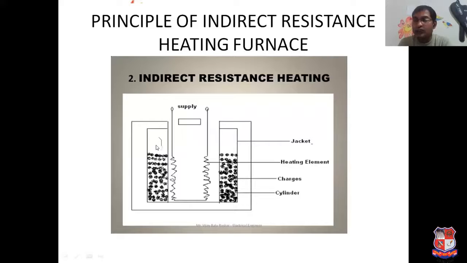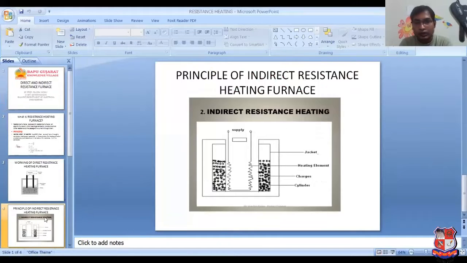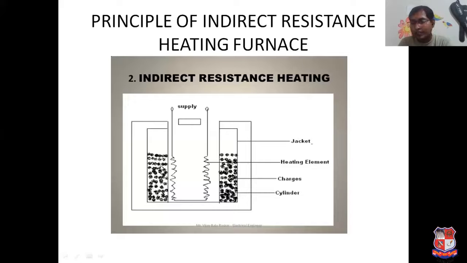The material I want to melt, the charge, is in a different block but near the heating coil on both sides, and this is the outer wall of the furnace. So the structure is clear: here is the heating element or heating coil, and here is the charge.